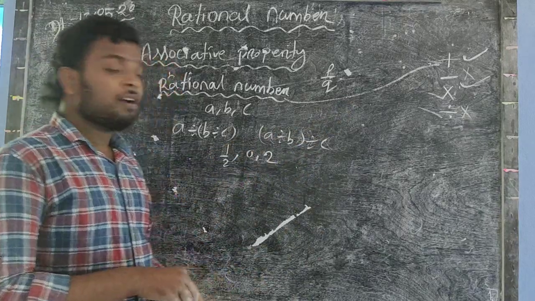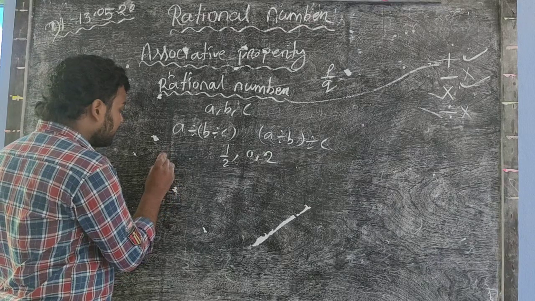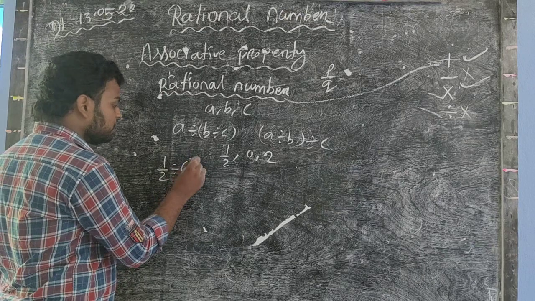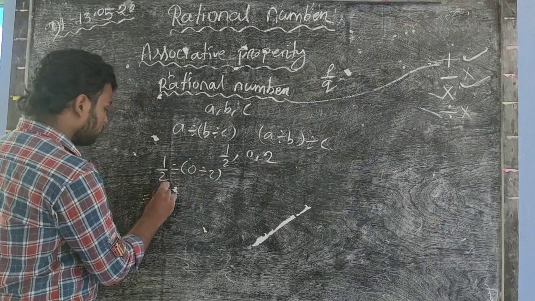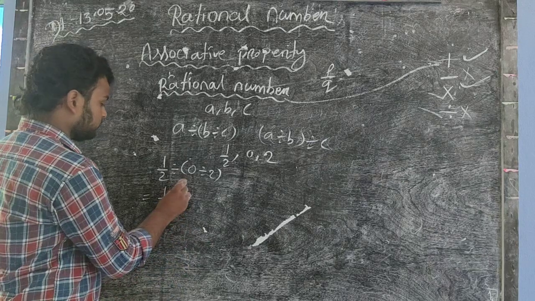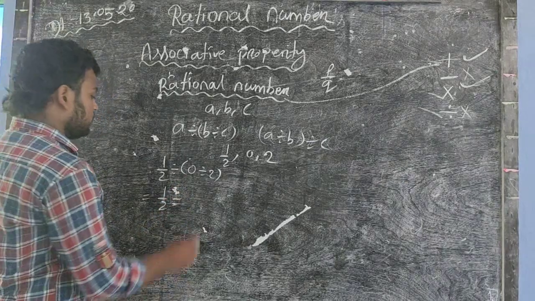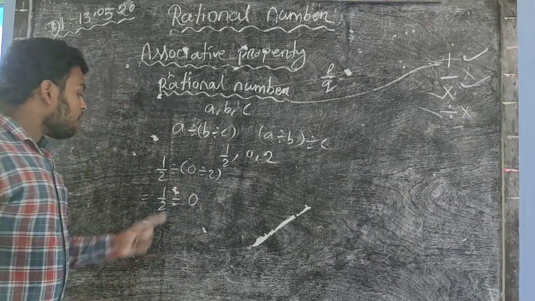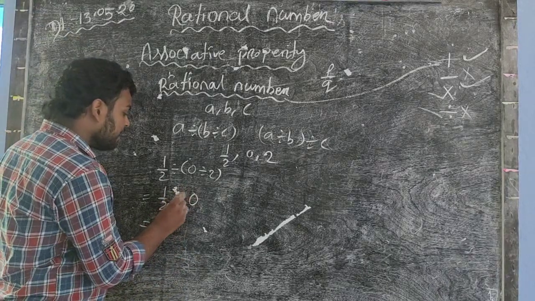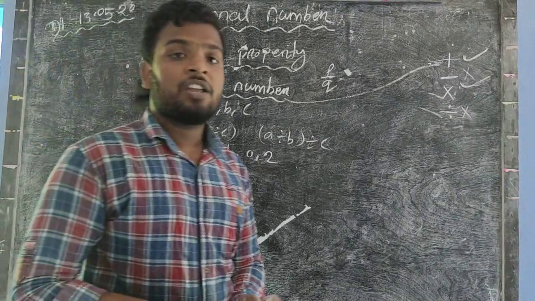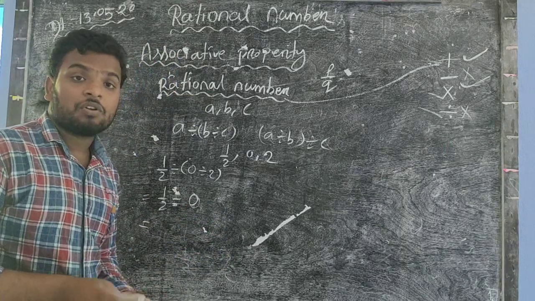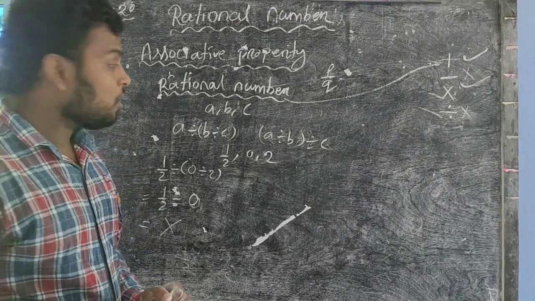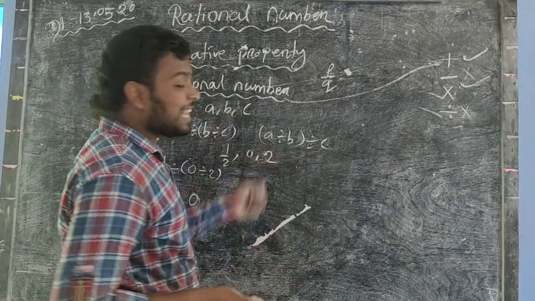Now we check in the case of division. So in the case of division, in LHS 1/2 divided by 0 divided by 2 is equal to 1/2 divided by 0 divided by 2. So 1/2 divided by 0 is non-defined. You know that division by 0 is non-defined. That is not a rational number. So now we check in the case of RHS.